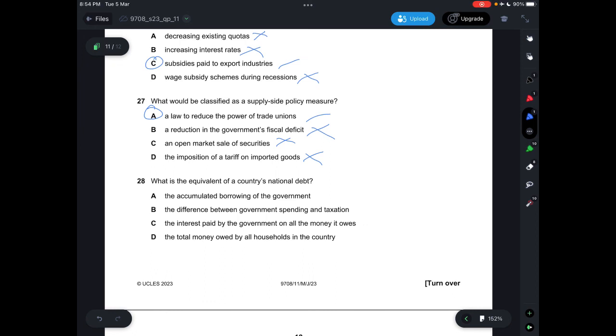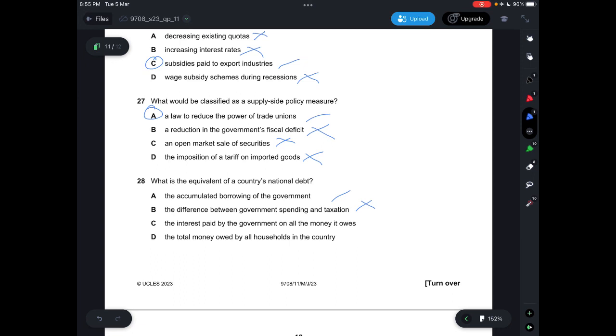Question 28. What is the equilibrium of a country's national debt? National debt meaning the money that the country overall owes. A would be the accumulated borrowing of the government, which is correct. B says the difference between government spending and taxation, which is incorrect, because a country's national debt is basically when the government borrows from people instead of using its own money.